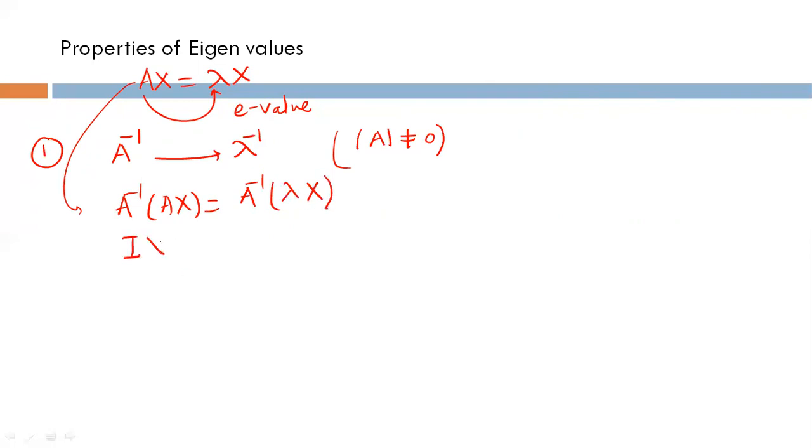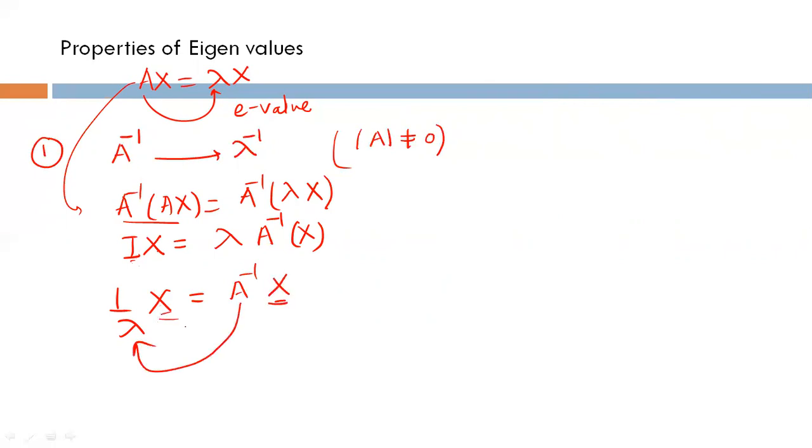It will be identity into x if you take the associativity. Take lambda outside by using the associative property, and you take 1 upon lambda x equal to identity into x. It's again the identity matrix, a column matrix, so no need to write the identity matrix here. A inverse into x. If you compare x on both sides, then you can see that the eigenvalue corresponding to A inverse is 1 upon lambda, or lambda inverse.